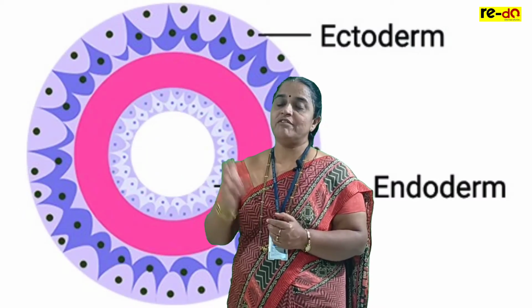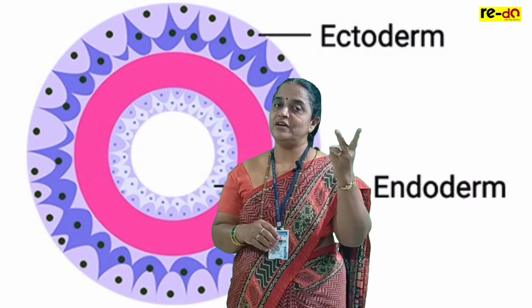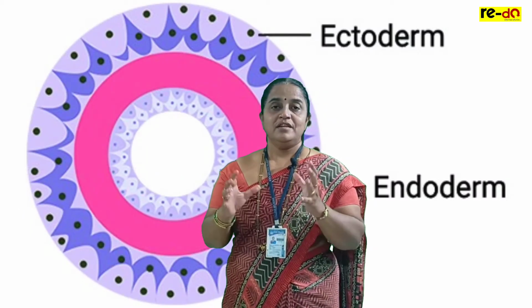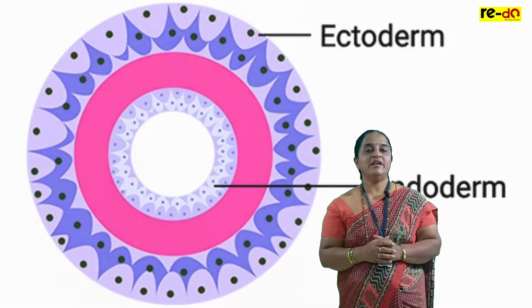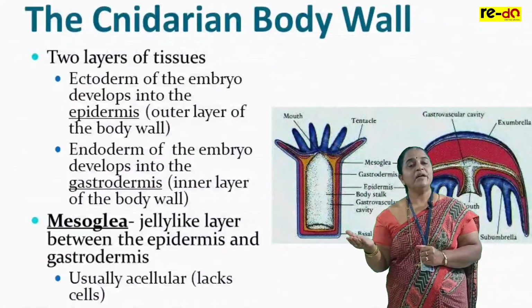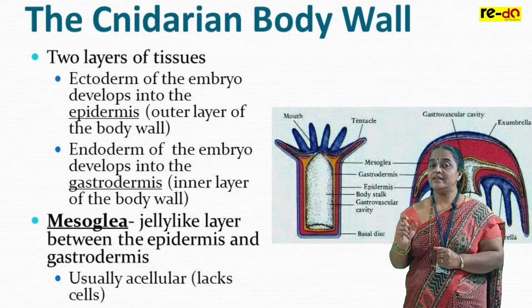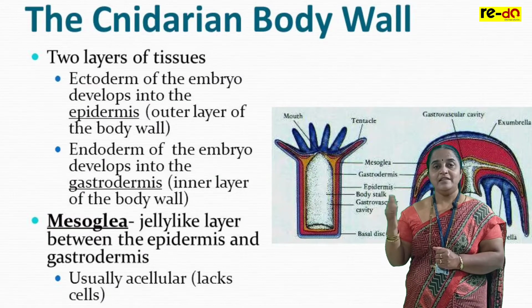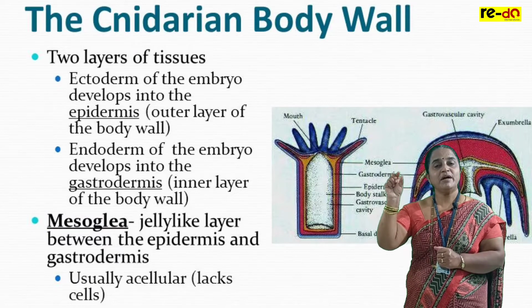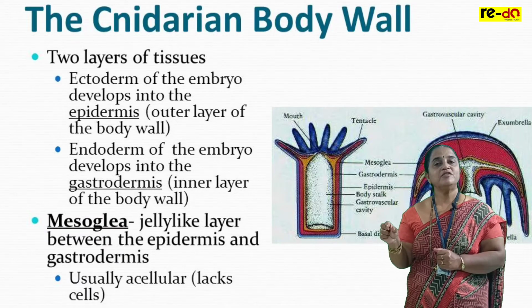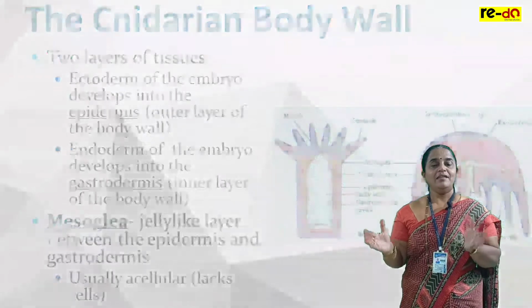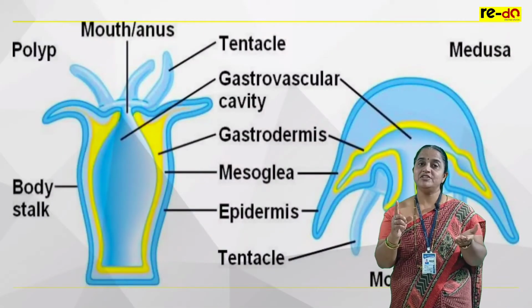Diploblastic means tissues developing from two germ layers, ectoderm and endoderm. The body wall is made up of two layers. The outer layer is epidermis, the inner layer is endodermis. Now see here, the layers are made up of tissues, and these two layers are separated by a mass known as mesoglea, and the body encloses a canal which helps in digestion.